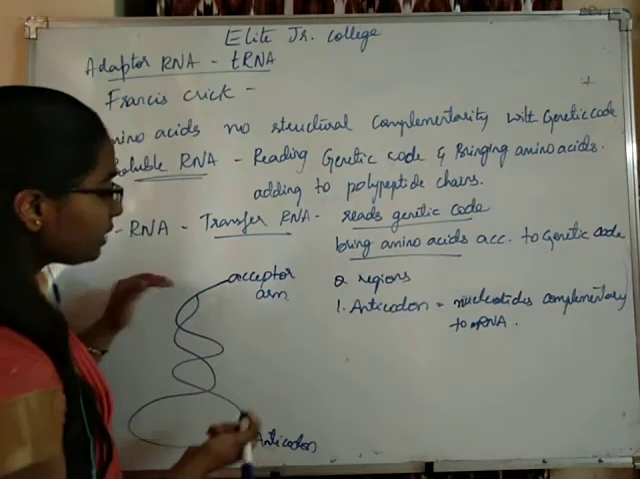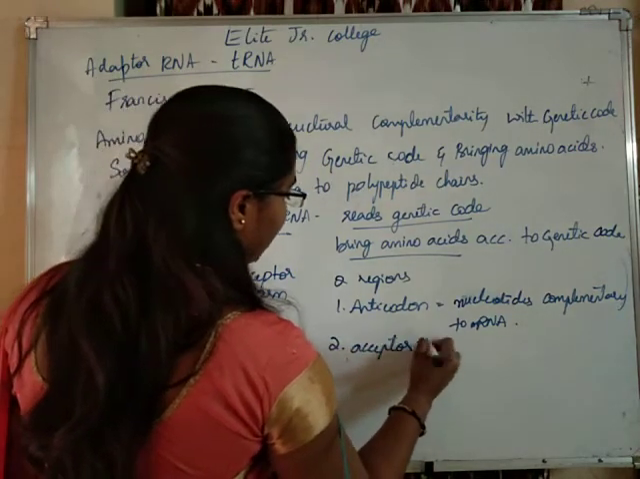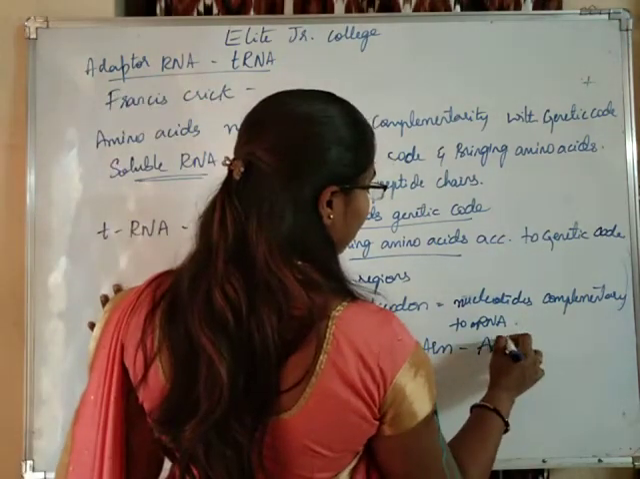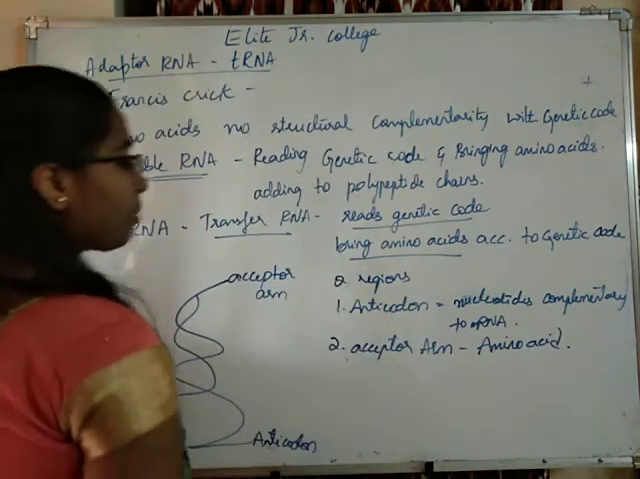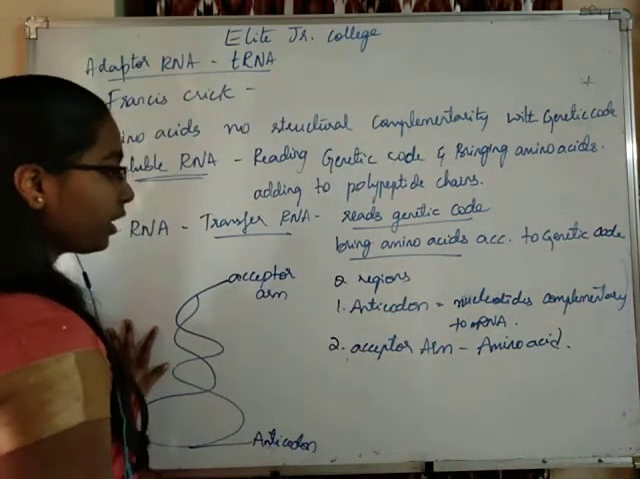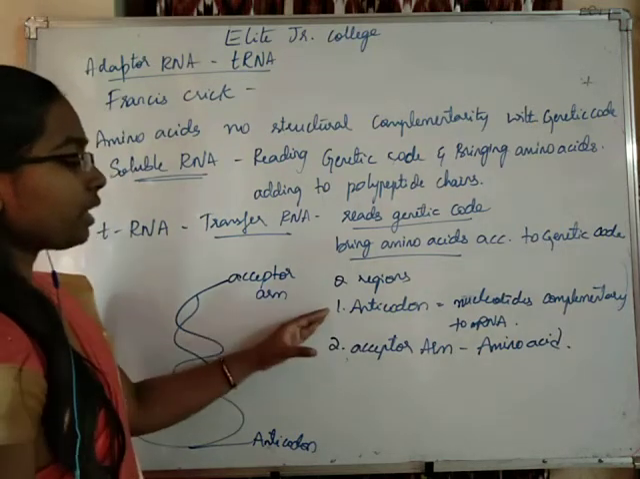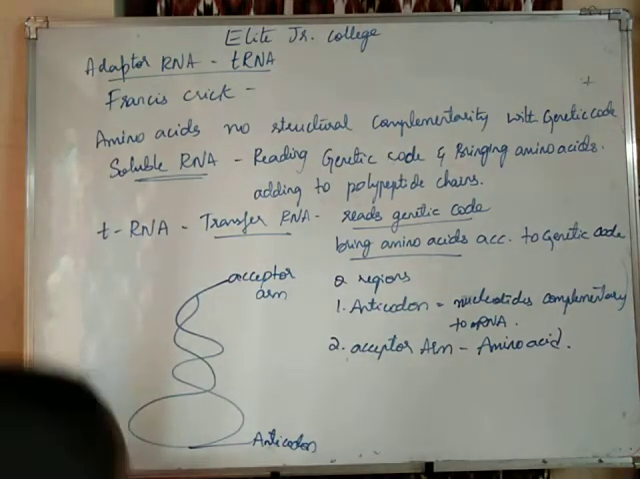And on the other side it has an acceptor arm. To this acceptor arm, the amino acid according to the anticodon will bind. The amino acid will be present on the acceptor arm. So in this way, the tRNA will have an acceptor arm and an anticodon.